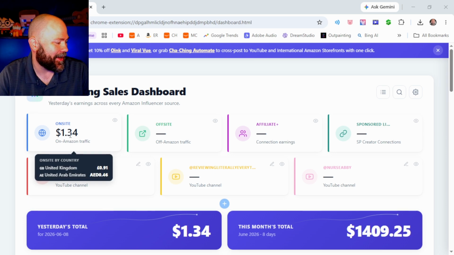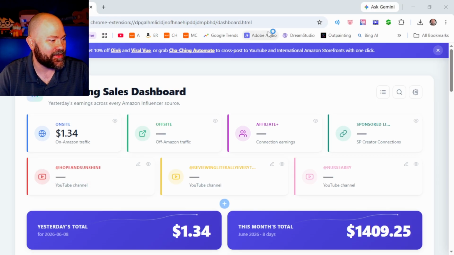But I did apparently make some money through United Arab Emirates through my Cha-Ching Automate, being able to post to various international Amazon storefronts as well. So if that's interesting to you, there's a link up here to Cha-Ching Automate as well. But the new stuff I want to show you.